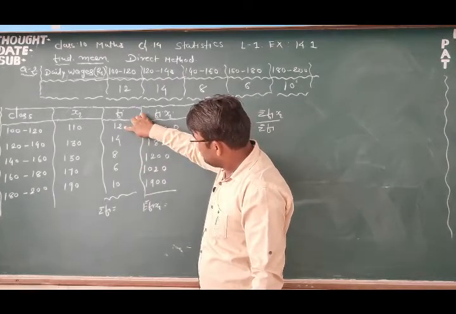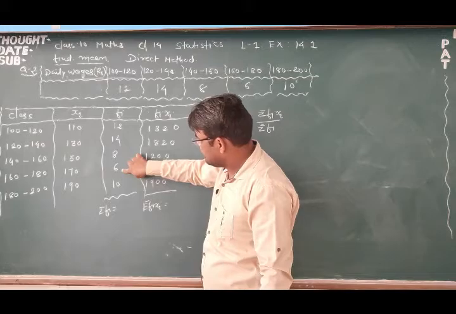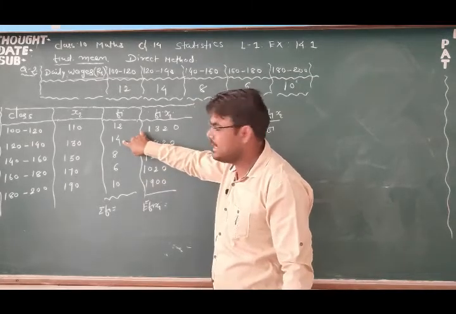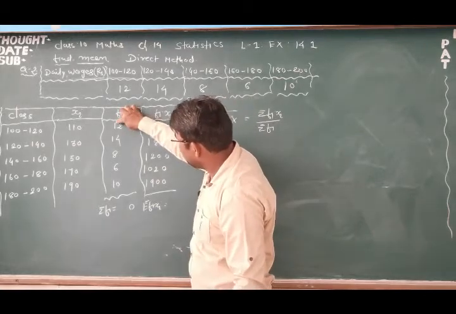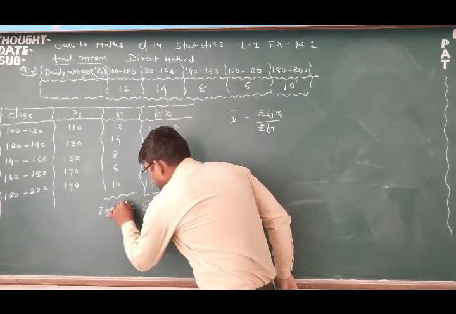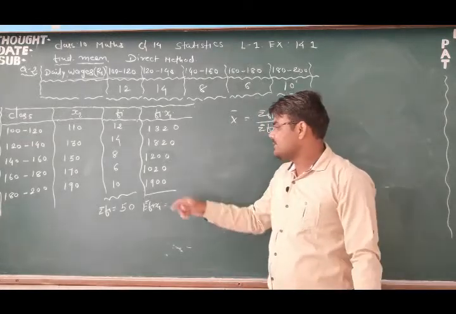12. Let's do it by unit digit: 8 plus 6 is 14, 14 plus 4 is 18, plus 2 is 20, 0, 2, 2 plus 1 is 3, 4 and 5. Sigma fi, that is 50.